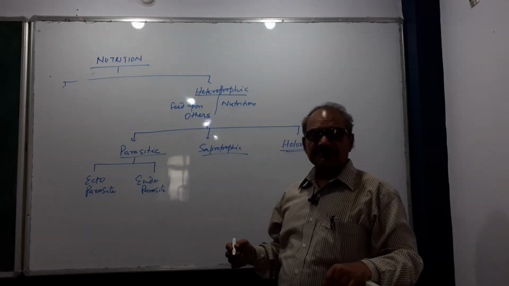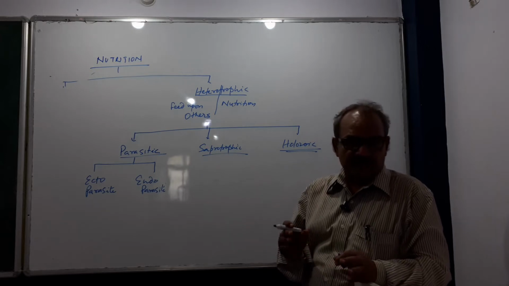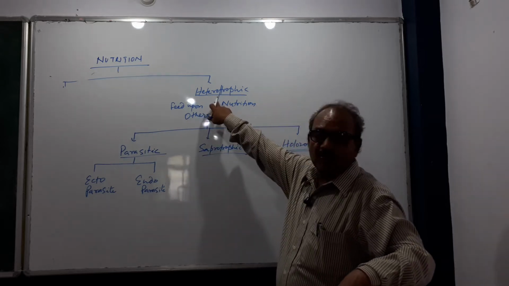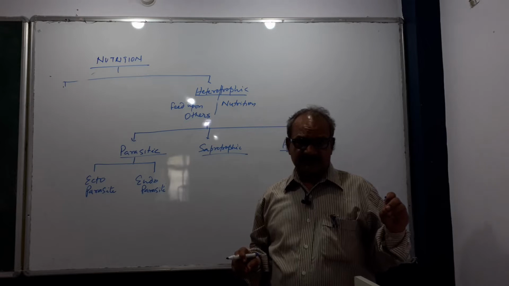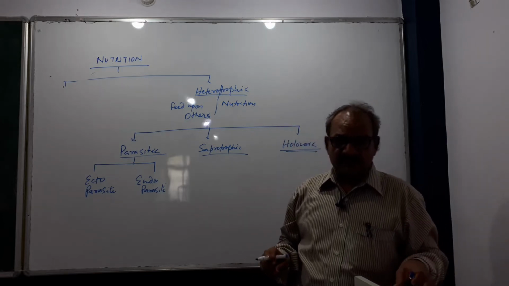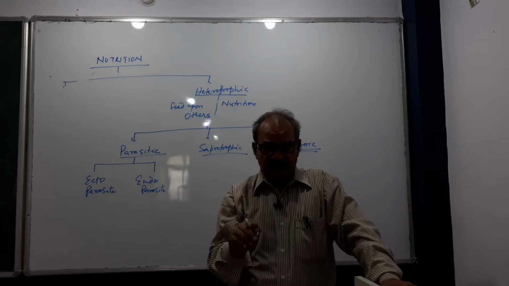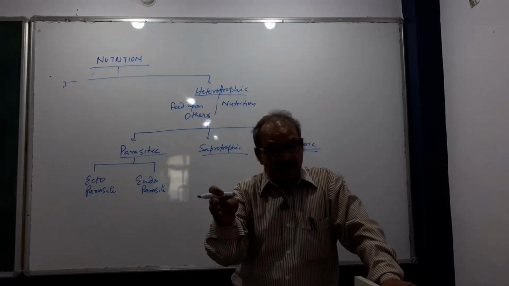If your question asks what you mean by parasitic mode of nutrition, what would you like to write? First point, it is a type of heterotrophic mode of nutrition. Second, in this process, a living organism feeds upon another living organism without killing it.